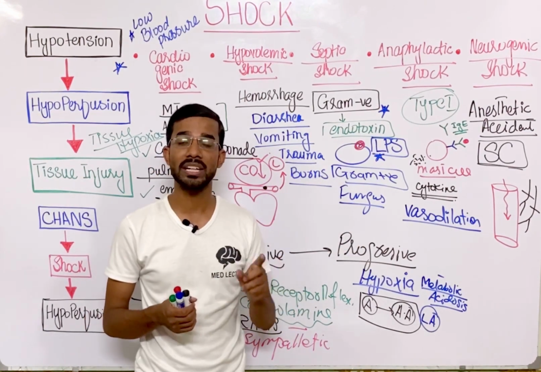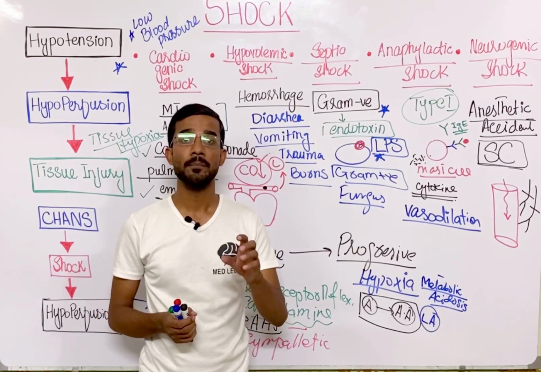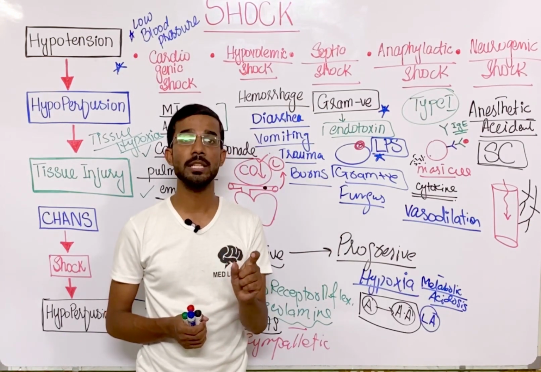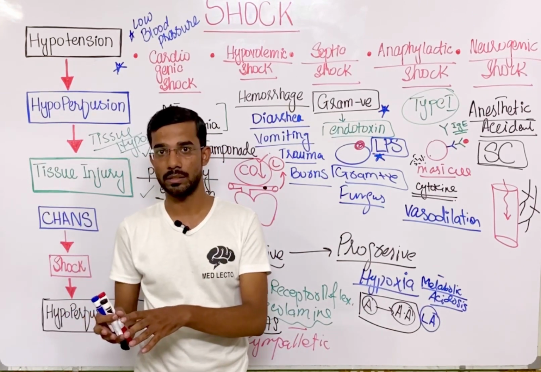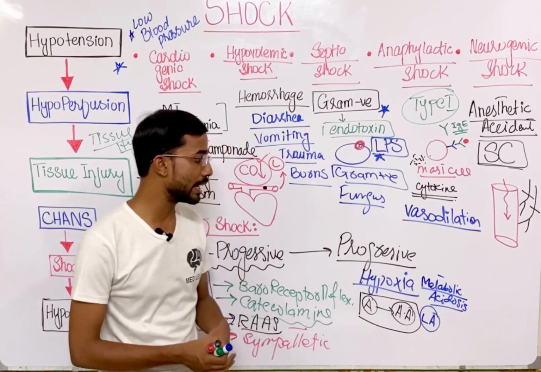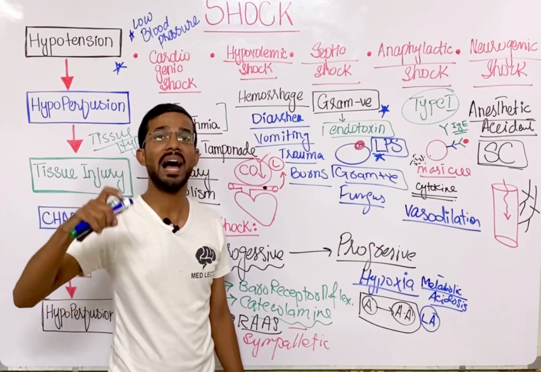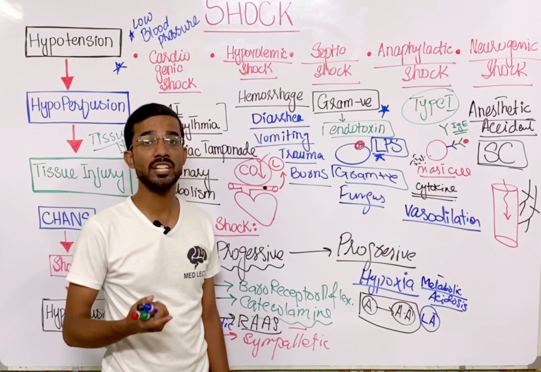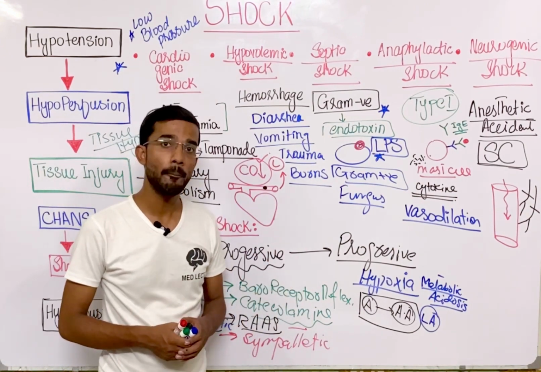When the vasomotor reflex is disturbed, you will see the muscle tone of the blood vessel is lost, and ultimately you will see pooling. Blood will prefer to stay in the peripheral blood vessels, and blood cannot properly go towards the heart. So due to pooling of the blood in the peripheral tissues, you will see low cardiac output, there is no proper oxygenation, and in that situation you will see hypoperfusion.